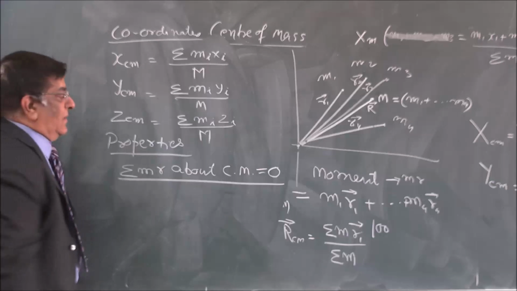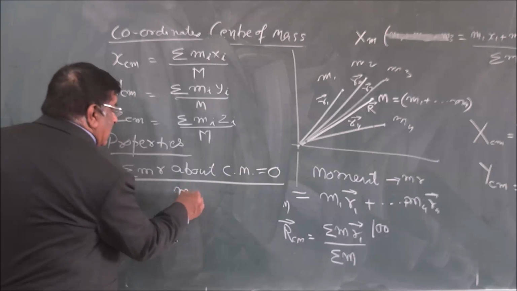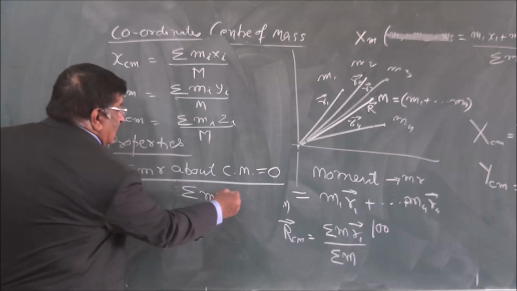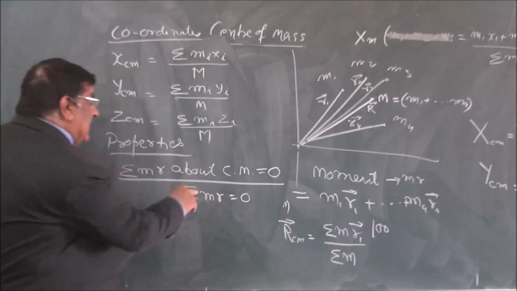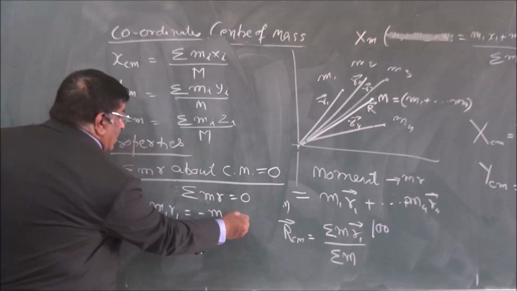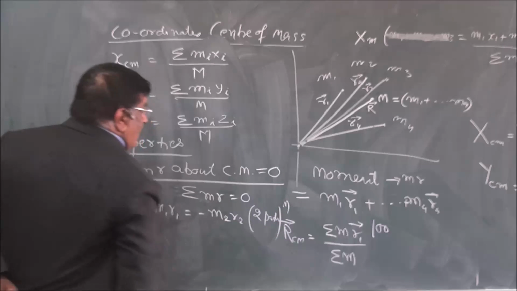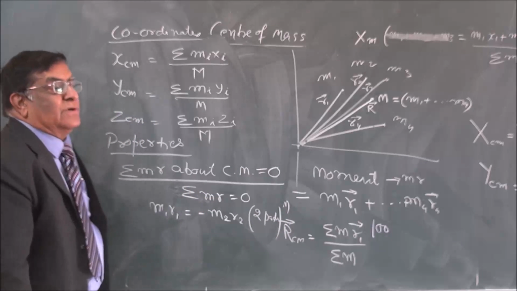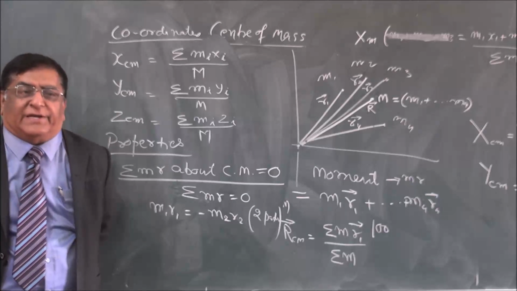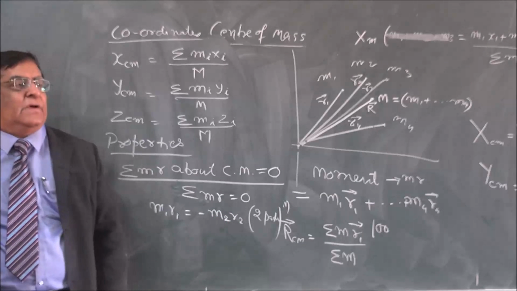It says M1 R1 plus M2 R2 is equal to 0, which can be written as sigma MR is equal to 0. This gives the result that M1 R1 is equal to minus M2 R2 in a two-particle system, where M1 and M2 are two particles located at distances R1 and R2 from the center of mass.